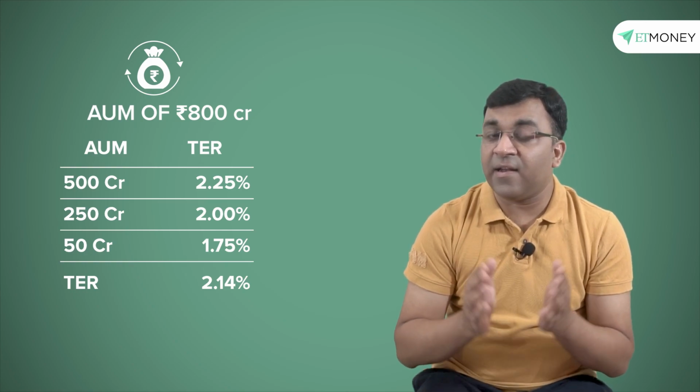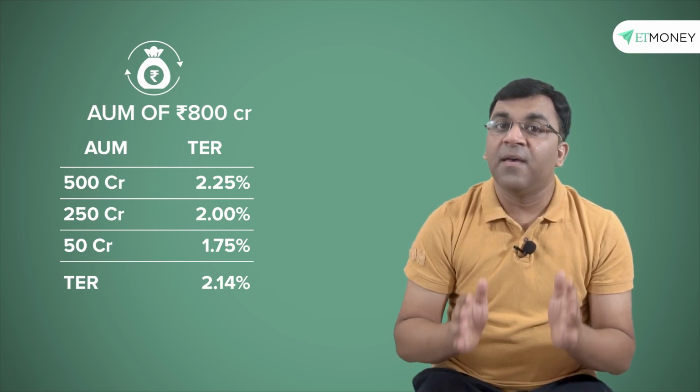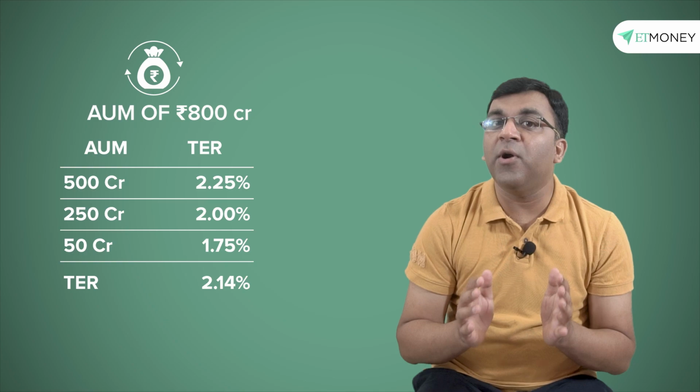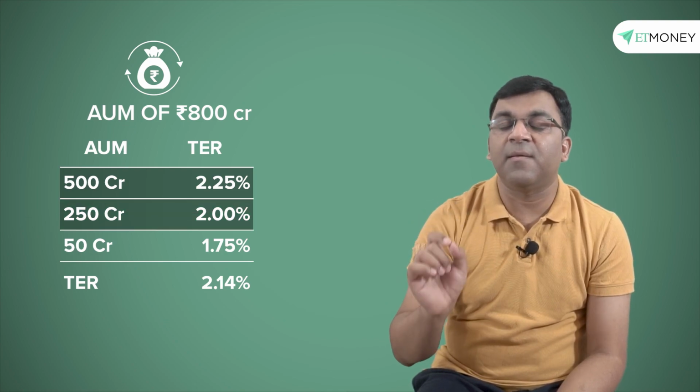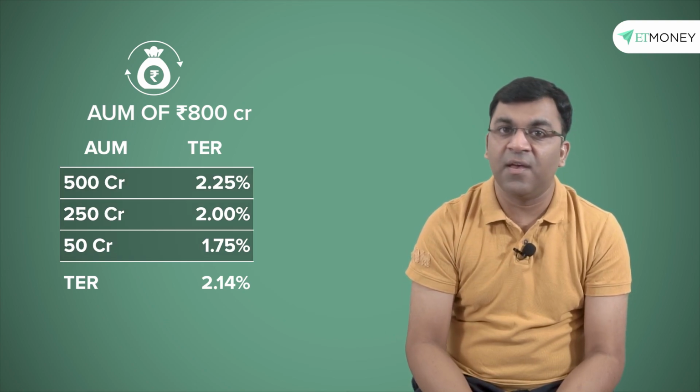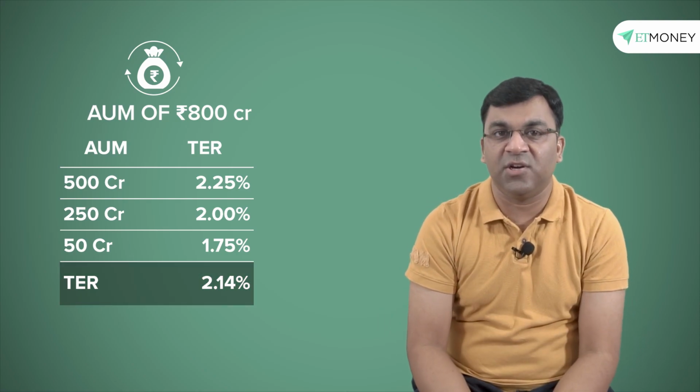In this case, and according to the AUM slabs, a maximum expense of 2.25% is applied on the first 500 crores, then 2% is applied on the next 250 crores, and then 1.75% is applied on the remaining 50 crores. This totals to a weighted expense ratio of 2.14%, which is the maximum that this equity fund can charge.